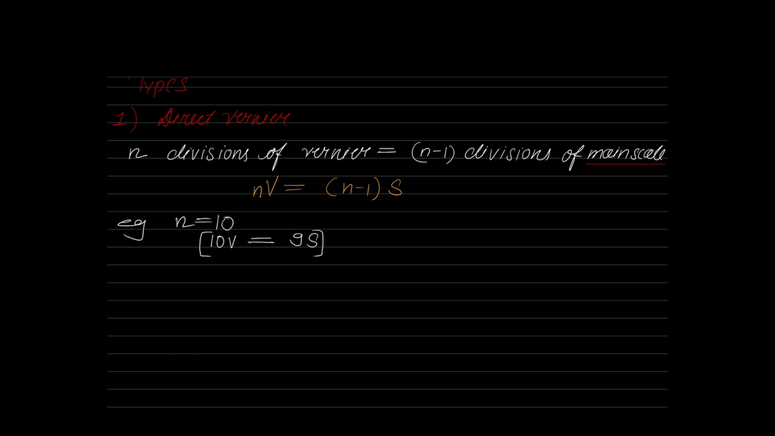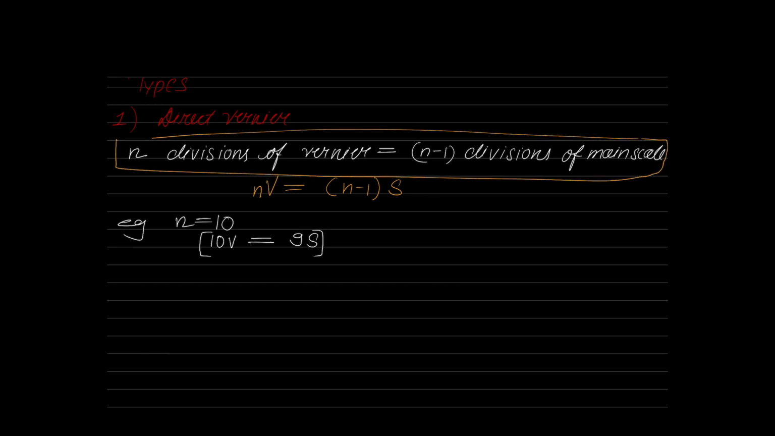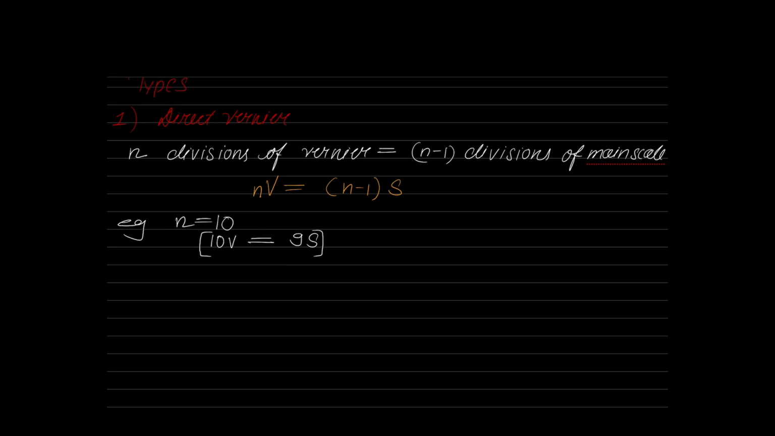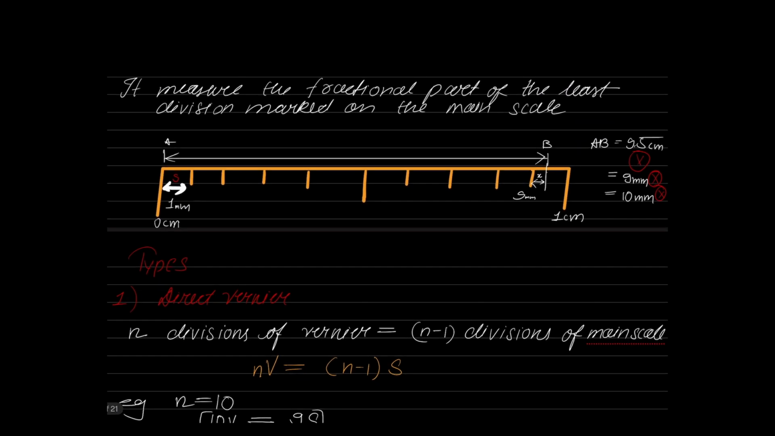So what are the different ways of interpreting this relation? Let us see. Before that, let me take a small example here, as per the previous example that we saw on that previous scale. What is the smallest division marked on the main scale? S value, you see. That is nothing but equal to 1 mm.